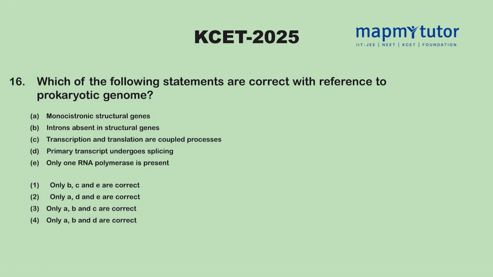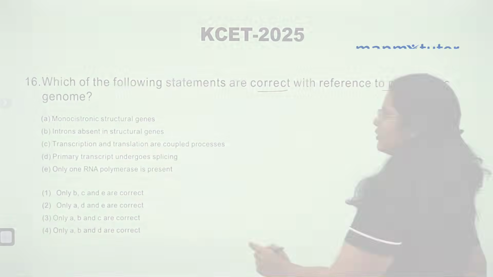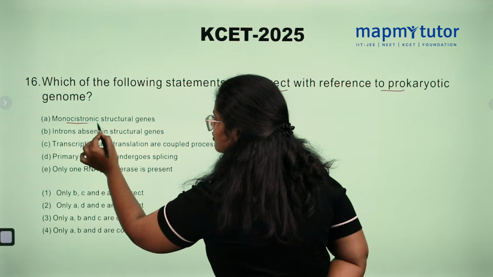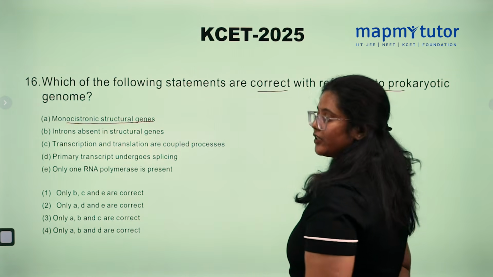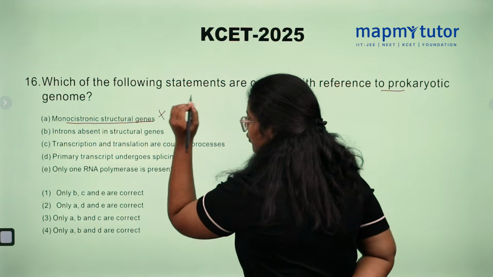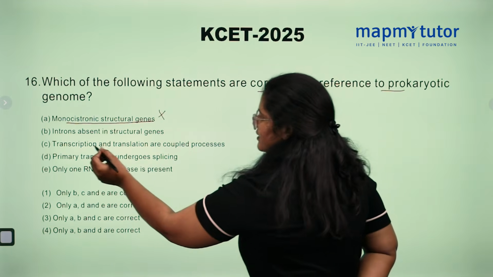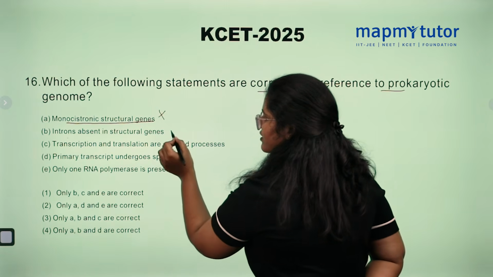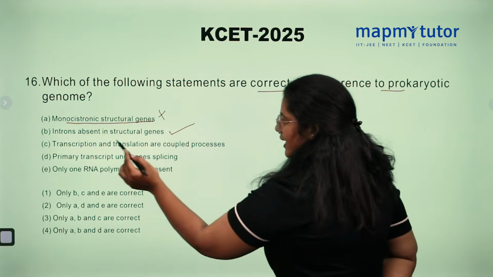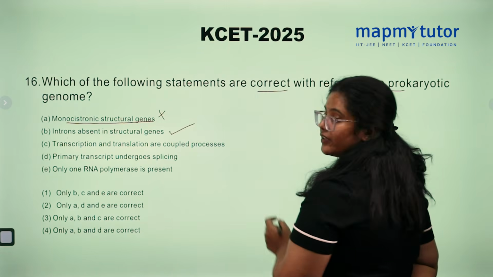Which of the following statements are correct with respect to the prokaryotic genome? Let's see the options. Monocistronic structural gene is seen in prokaryotes? No. In prokaryotes, the structural gene is polycistronic. Second option, introns are absent in structural gene? True. Transcription and translation are coupled in the process?